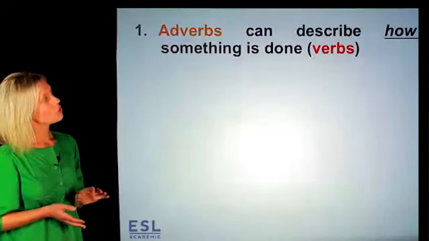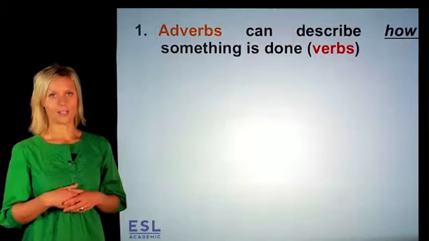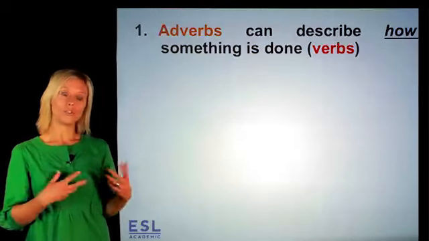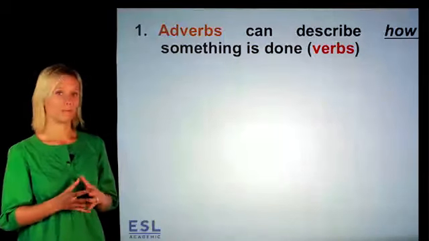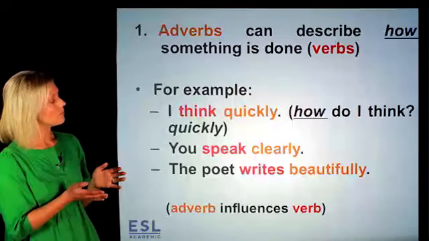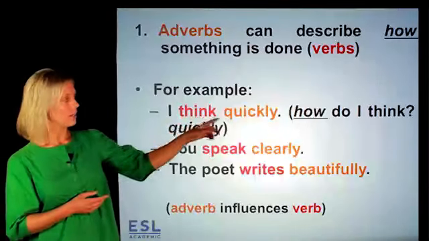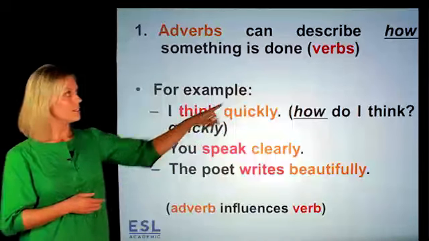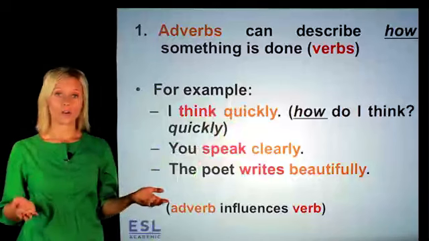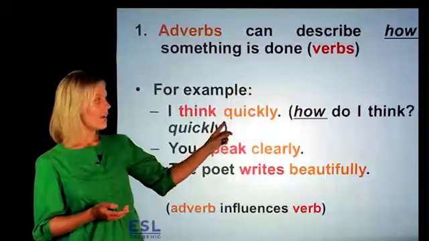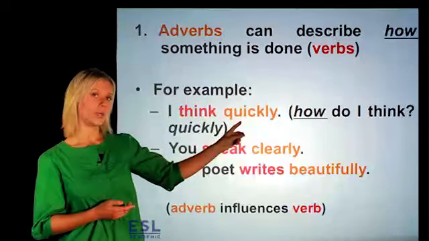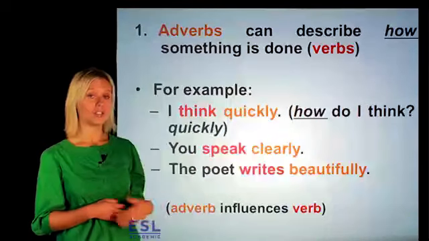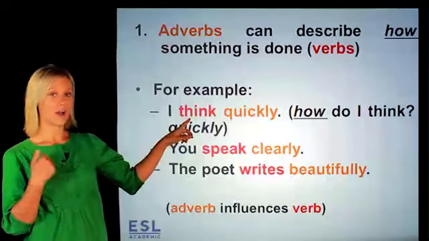Now, adverbs can describe how something is done. Now, when we do something, we use a verb. Here are some examples. I think quickly. Think is the verb. How do I think? I think quickly. Quickly is the adverb. It's describing how I'm thinking.